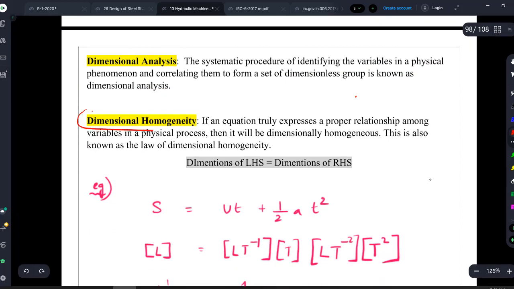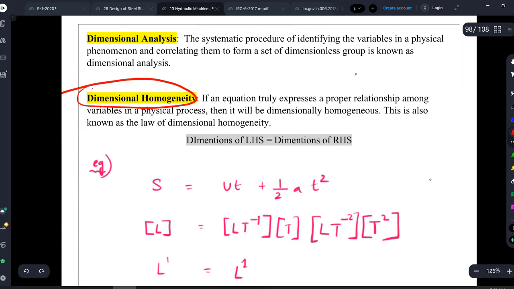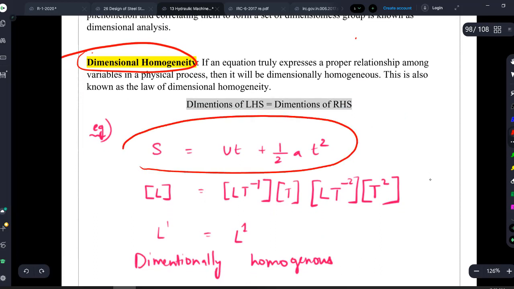Next is dimensional homogeneity. Very simple. If you have a physical phenomenon and you are writing it in the form of an equation, then the dimensions on your left hand side should be equal to the dimensions on your right hand side. If it is satisfied, then we call it dimensional homogeneity. For example, I am writing the equation S equals ut plus half at square. Check if it is dimensionally homogeneous or not.